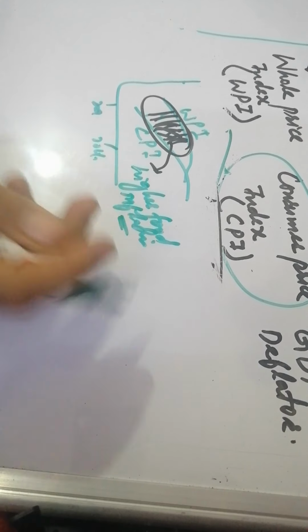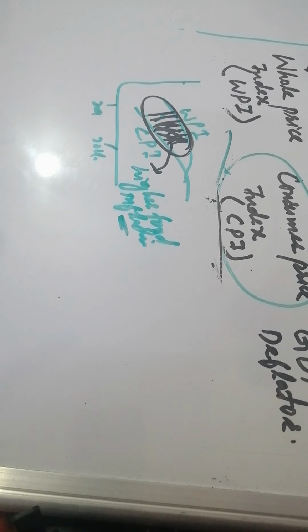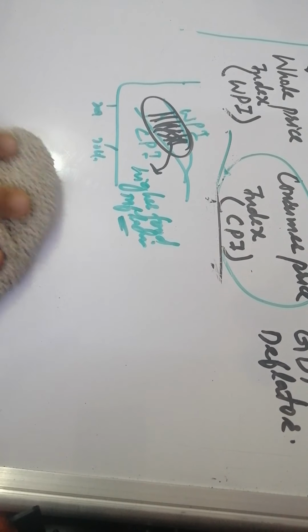Why do we say higher food inflation? It widened the gap because food items have more weightage in CPI than WPI, so there is a wide gap between WPI and CPI. Remember this as well: why in 2009-2010 was there a large gap between CPI and WPI? Because there was higher food inflation, and we know food items have higher weightage in CPI as compared to WPI. This was all about WPI and CPI, the wholesale price index and consumer price index.